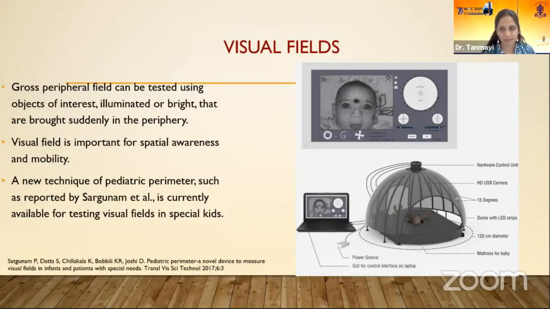For very young children and those with special needs, there is a special perimeter now available in which the child is placed in a dome like this and LED strips are illuminated and the child's movement towards the strips is assessed with an infrared camera.